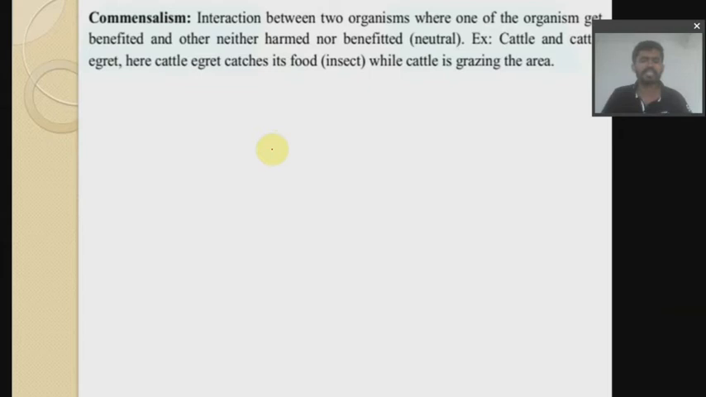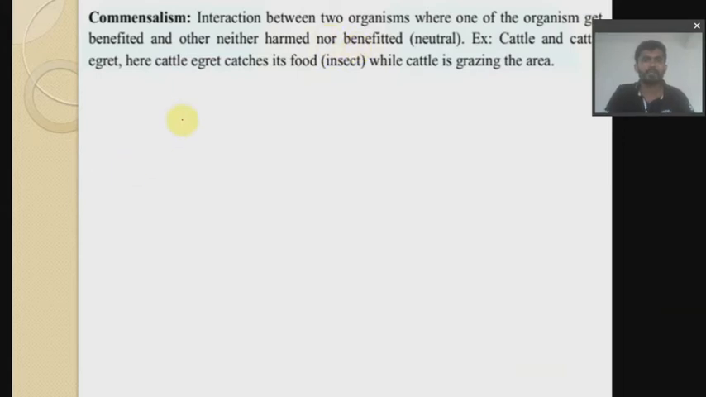Usually they will not ask you for the definition of commensalism, but they may ask for an example, okay? What do you mean by commensalism? It is an interaction of two organisms where one of the organisms is benefited and the other is neither harmed nor benefited.